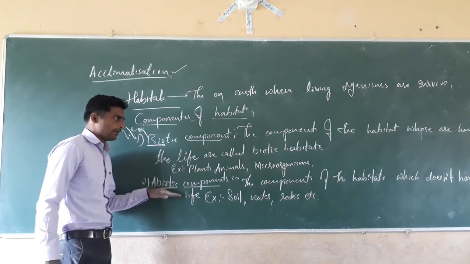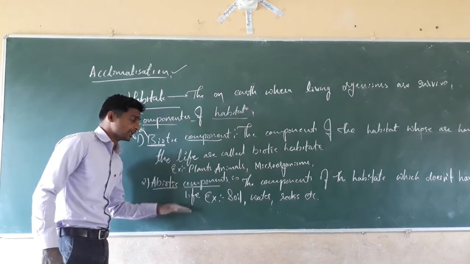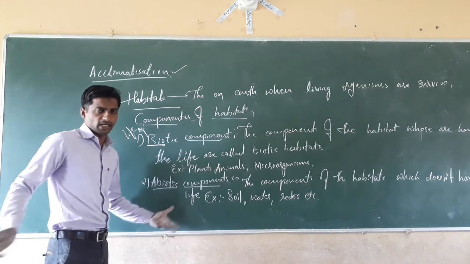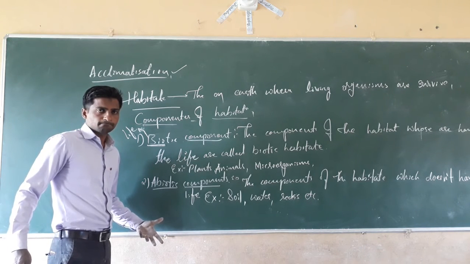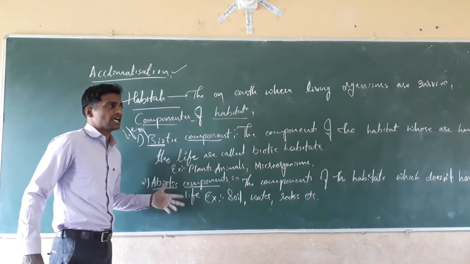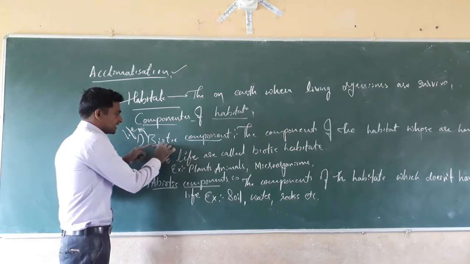The components of the habitat which don't have life are non-living things like soil, water, air, sunlight, rocks and buildings. Non-living things are abiotic. Bio means life.